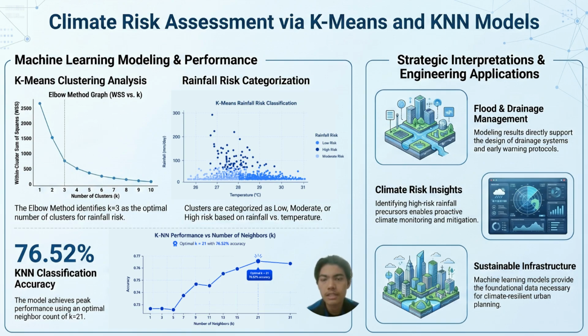Next, we use the K-nearest neighbor KNN algorithm to classify climate risk levels. The graph shows the model performance for different values of K. The highest accuracy was achieved at K equal to 21 with a classification accuracy of 76.52%. These results demonstrate that machine learning can effectively identify climate risk patterns from weather data.